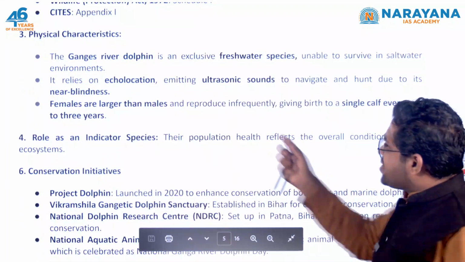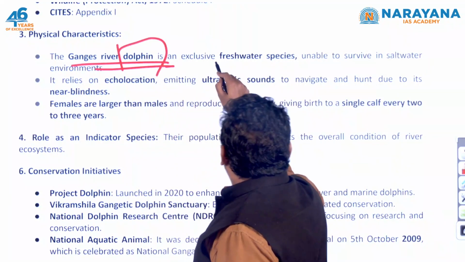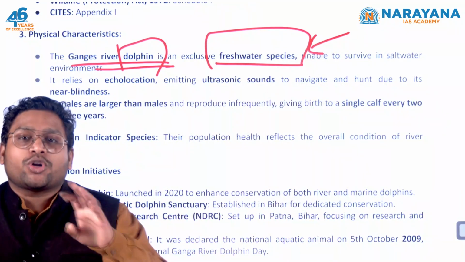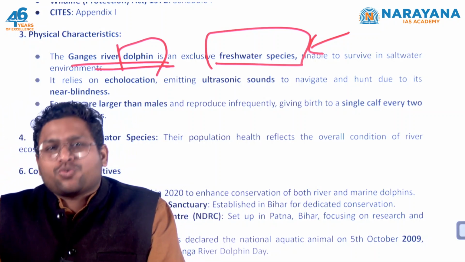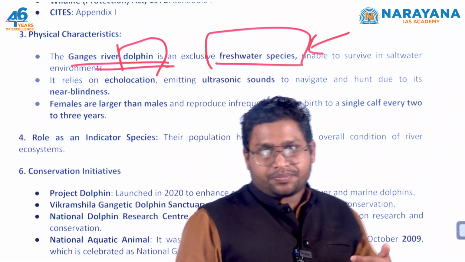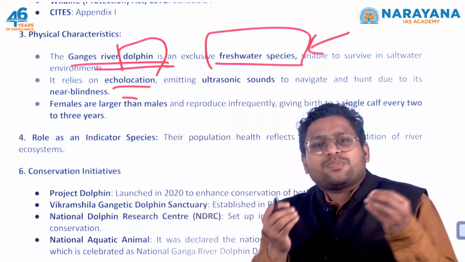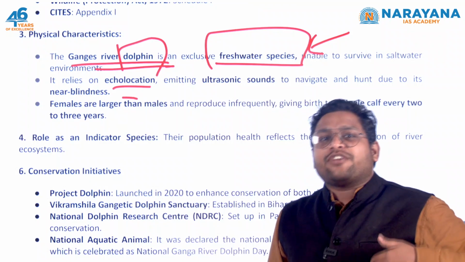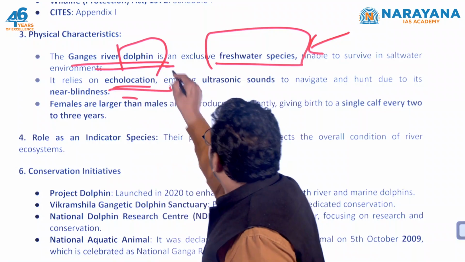Now, you should know some basics about this dolphin. It is known for inhabiting fresh water only. So you will not see the Gangetic dolphin in brackish water or in oceanic parts because they require fresh water. Okay, this is one important fact. Second, they do not see things properly. They are near to blind. And because of this, for any kind of communication or activity, they use echolocation.